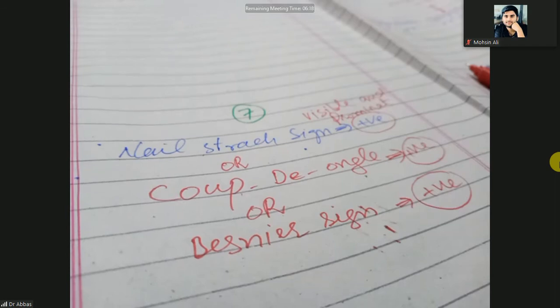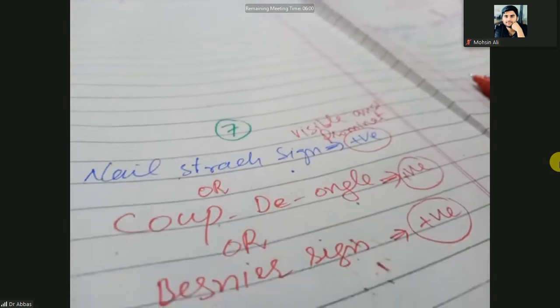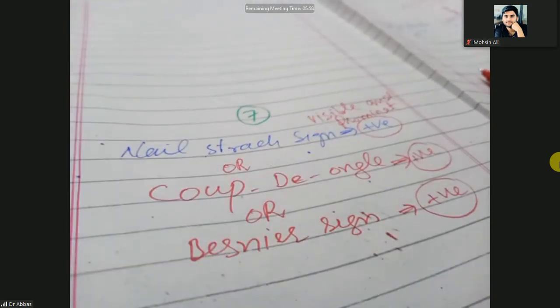These furfuraceous scales have a rice powder appearance and may not be visible to the naked eye. So to make them visible and more prominent, you scratch with the nail, and such a sign is known as a positive nail scratch sign.